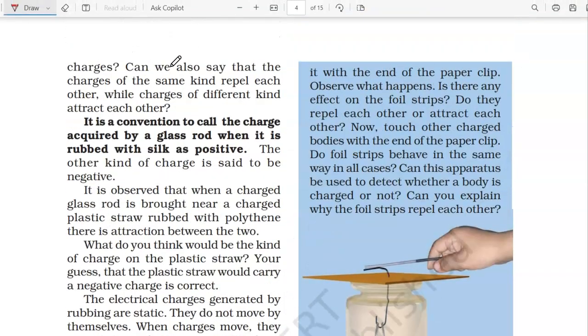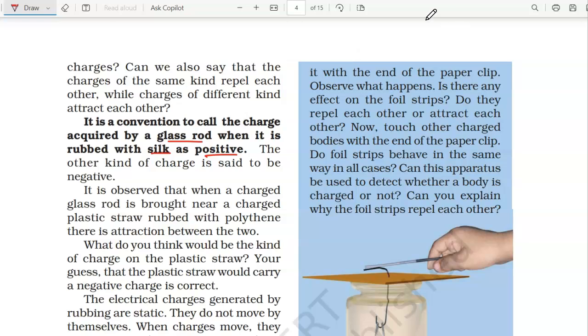Let us read through this. Can we also see that charges of same kind repel each other? Yes, obviously. While charges of different kind attract each other? Absolutely. So it is a convention to call charge acquired by a glass rod when it is rubbed with silk as positive.